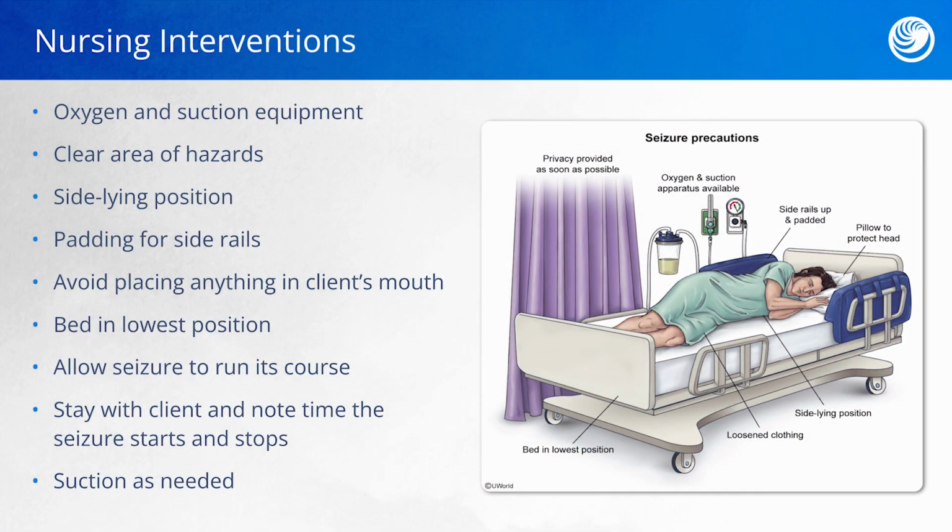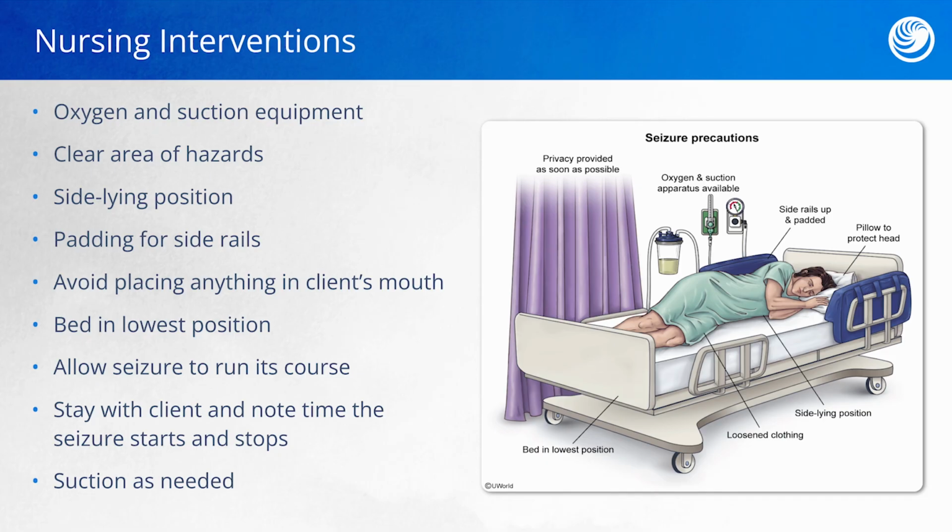Nursing interventions for seizures are going to vary based on whether we're trying to prevent injury from a seizure or if the client is actively seizing. When it comes to seizure precautions, there are a number of steps that we can take to ensure client safety. First and foremost, we can have oxygen and suction equipment set up at the bedside. Again, because the client cannot protect their airway during a seizure and due to any blood or saliva that accumulates, they're at risk for aspiration. So, we need to be prepared to suction the airway as well as deliver oxygen as needed.